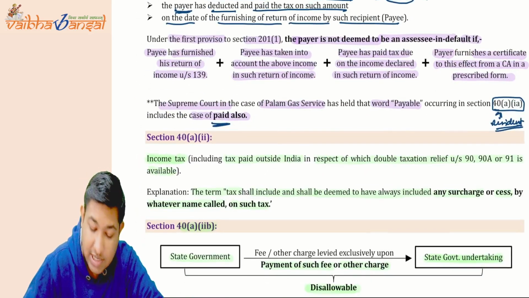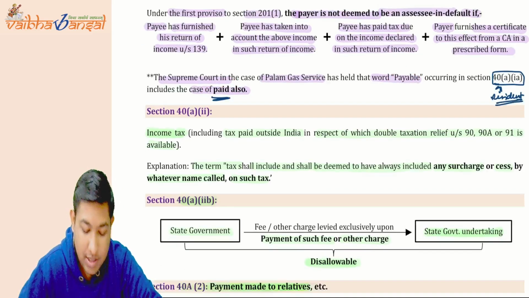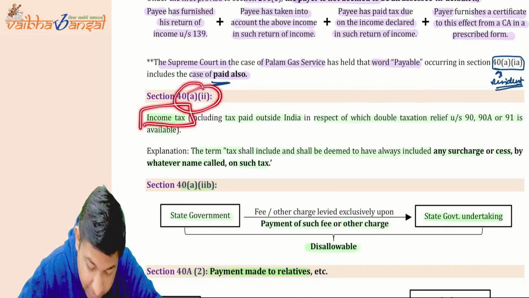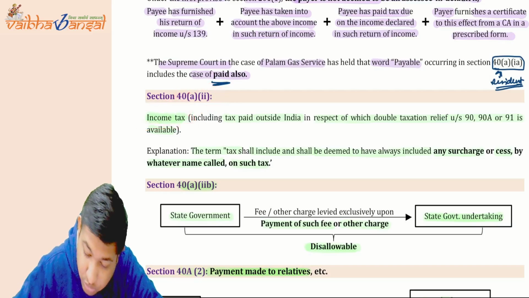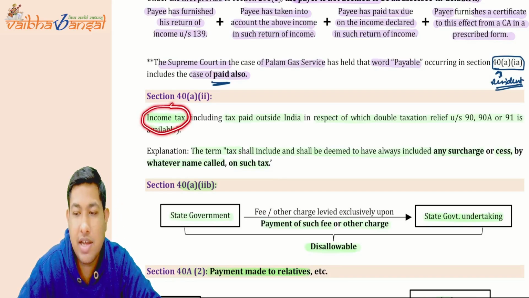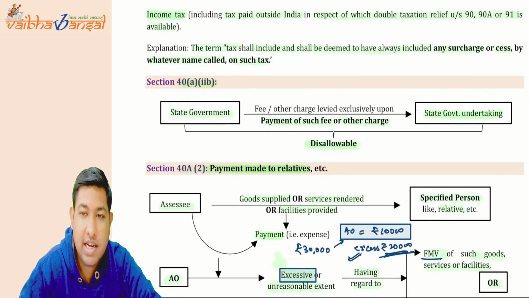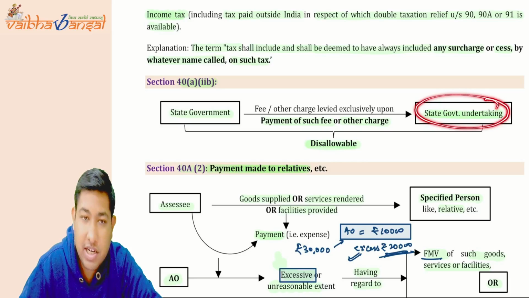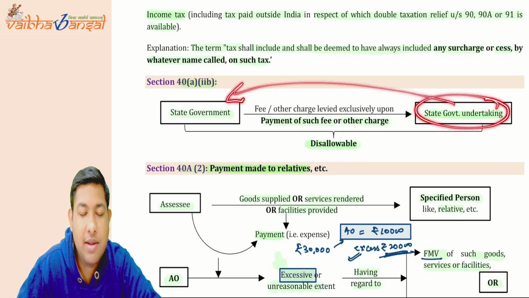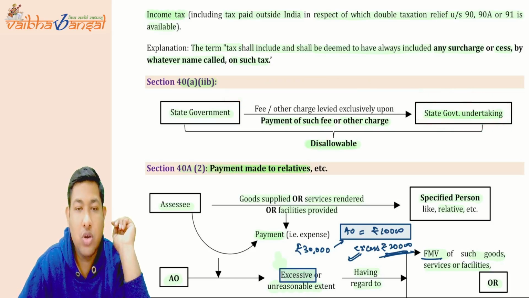Now, in the case of Palam Gas Services, it was held that payable also includes paid. Then 40(a)(ii): the word income tax includes the surcharge, cess, and everything. Wherever the word income tax is written, it means including the surcharge and cess. Now 40(a)(iib) says that if a state government undertaking is paying any fees or charges to the state government, then it is going to be disallowed.